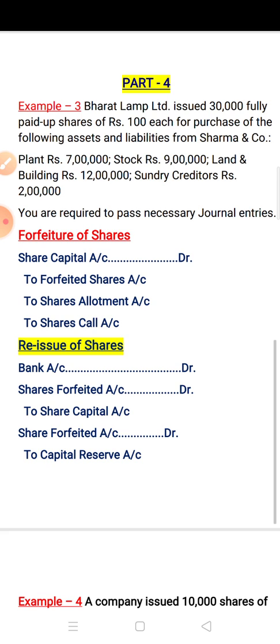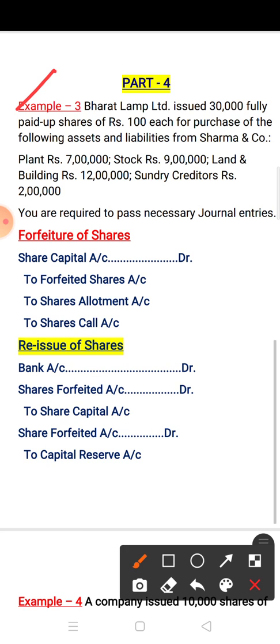So let us start example number 3. Bharat Lamp Limited issued 30,000 fully paid up shares of rupees 100 each for the purchase of the following assets and liabilities from Sharma and Company. Here the assets are plant, stock, land and building, and the liability is sundry creditor. You are required to pass the necessary journal entries.